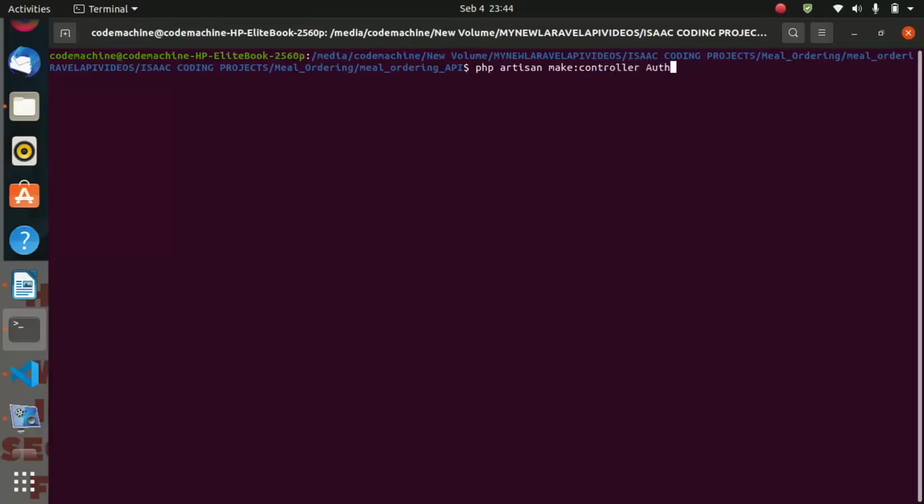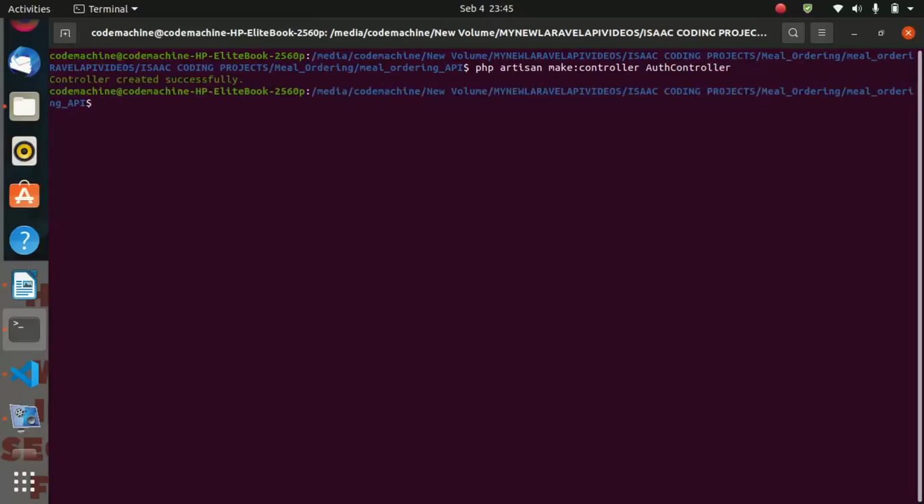As we said, we are going to call it AuthController, and we hit enter. This is going to create a controller. We are having a message: controller created successfully.